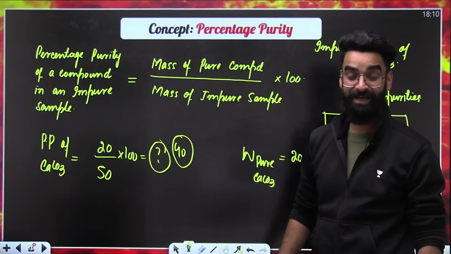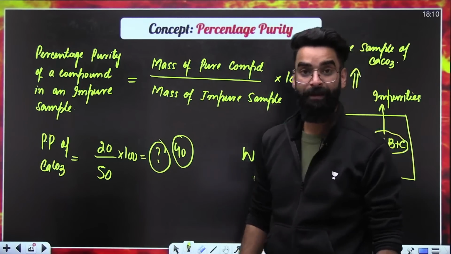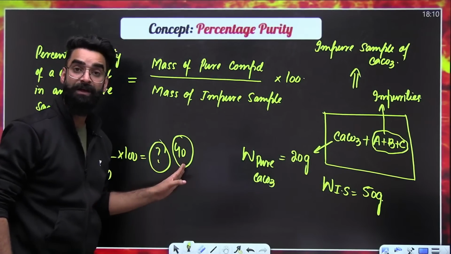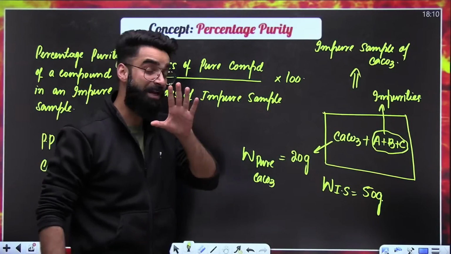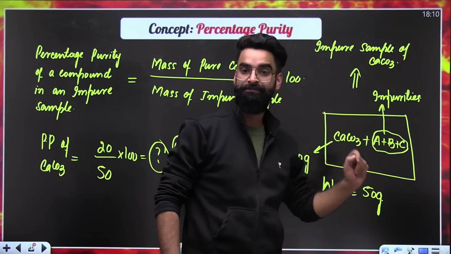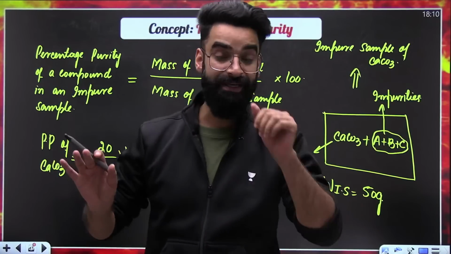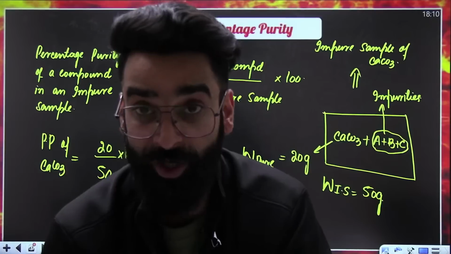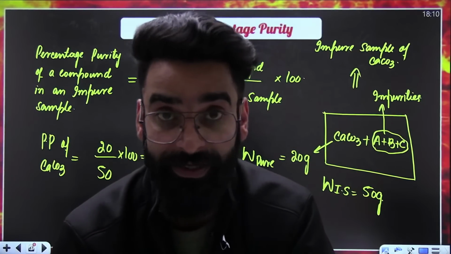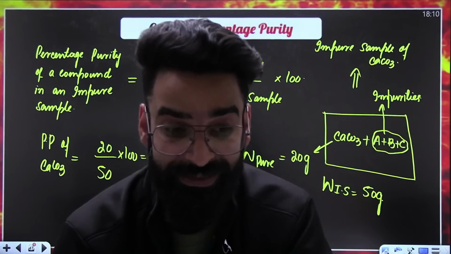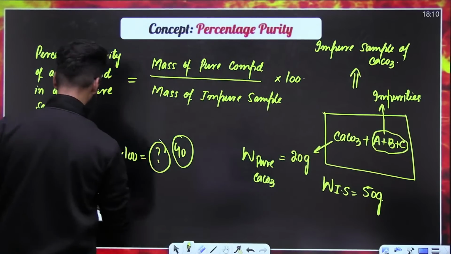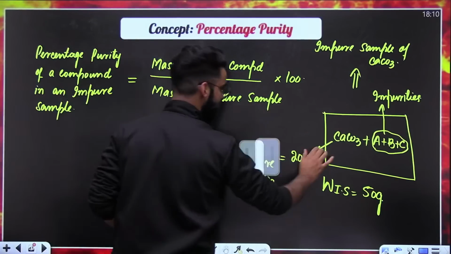What does that mean? That means 40 grams of pure calcium carbonate are present in 100 grams of the impure sample. I hope you are getting it. Percentage purity of calcium carbonate in the sample came out to be 40. That means 40 grams of pure calcium carbonate is present in 100 grams of impure sample.